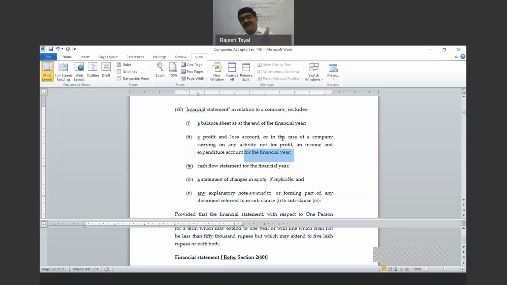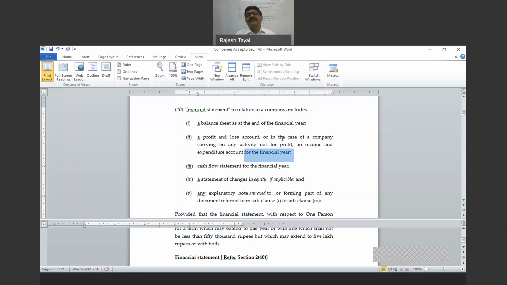So that shows whatever is inflow during the financial year, whatever is outflow, what is remaining, that is called gross profit, and then you book certain taxes therein, then you arrive at the net profit, then comes appropriation of profit. So this is what the thing is. So balance sheet, profit and loss account. Number 3, cash flow statement for the financial year.